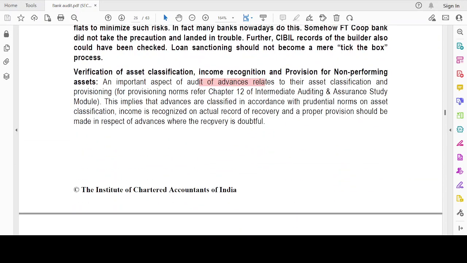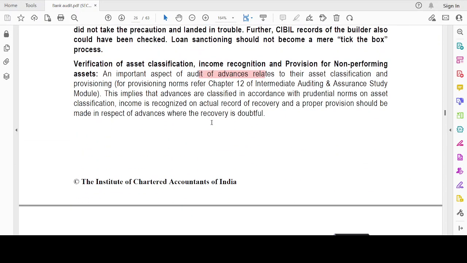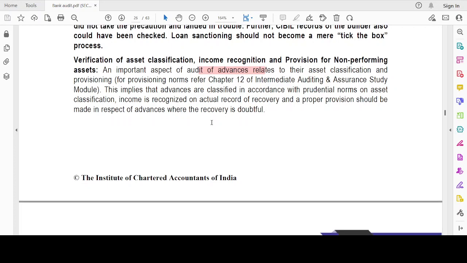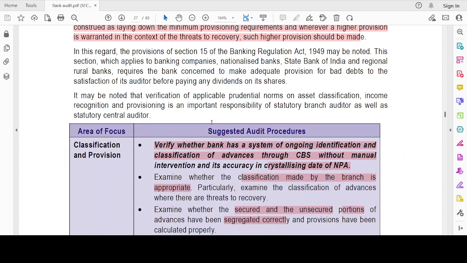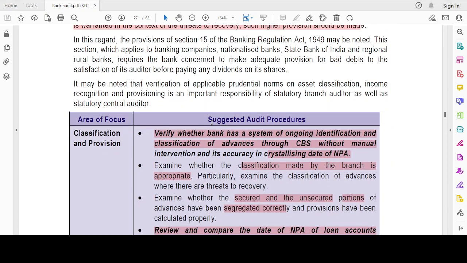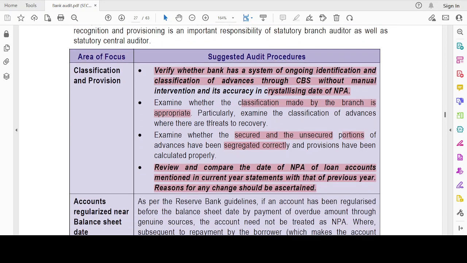Now, we have verification of asset classification and income recognition. Those have been discussed separately, right? We know it. Now, classification of provision: how is this provision to be classified? I have to check whether the system is there to identify the ongoing classification of advances without manual intervention, whether the classification made by the bank is appropriate in terms of RBI guidelines, and whether the unsecured and secured portions are bifurcated separately. Review and compare the current date NPA with the amount of last year.